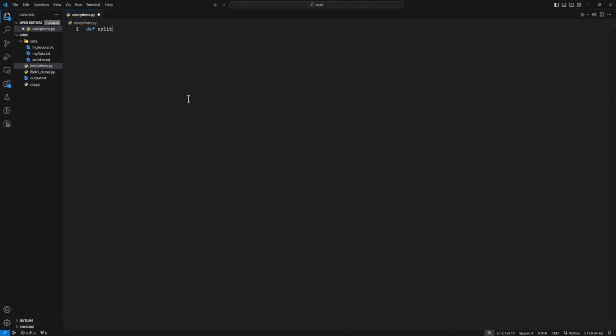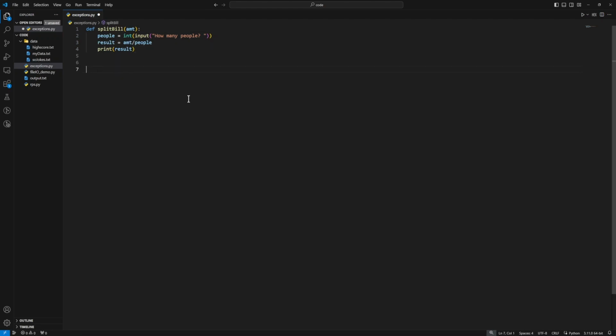So we'll say def split_bill that takes in some amount. This is the total amount of the bill. Now we need to ask the user how many people were at the table so we can split by that many people. So we'll say input, how many people. Now that's supposed to be a number, so we'll say int of whatever they've typed in, assuming the user types in good input here, and we'll store that in a variable, call that people. Once we have that, all we need to then do is divide the input amount by the number of people. So we'll say result equals amount divided by people, and then we'll report the result. So print result.